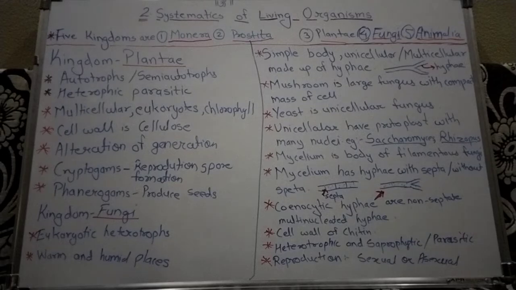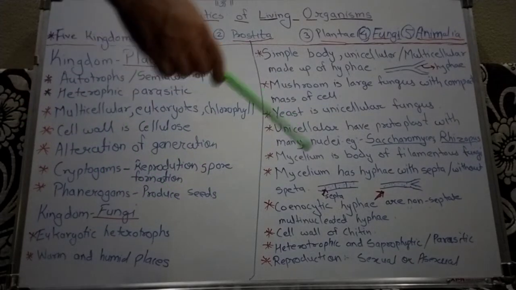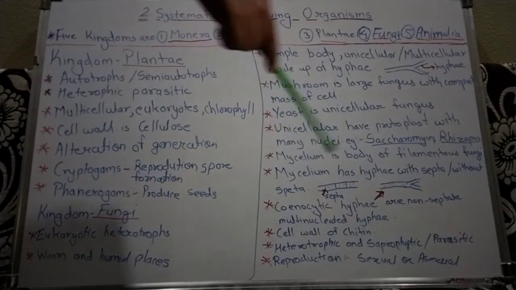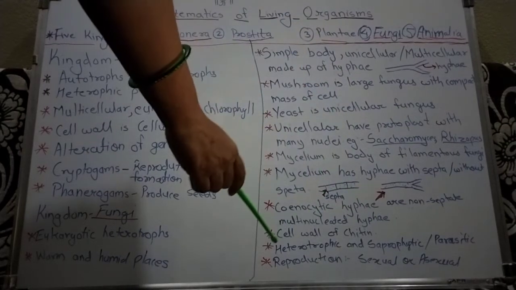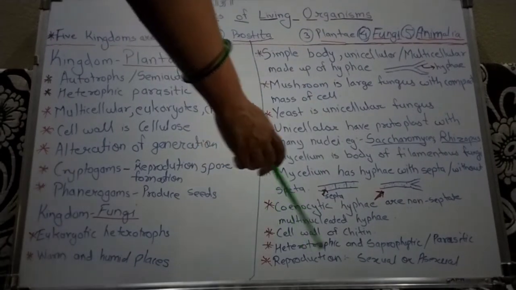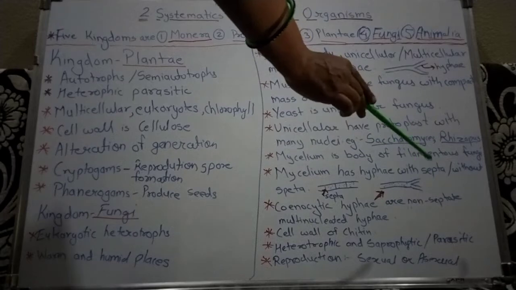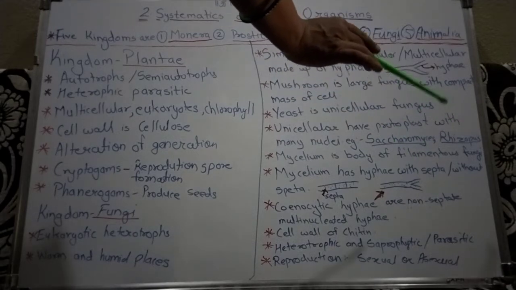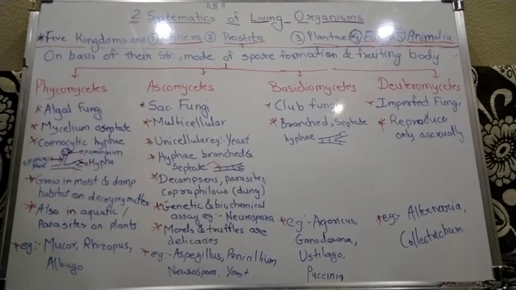Next character is reproduction, which may be by sexual or asexual means. Now some fungi are symbiotic, just like lichens, an association with algae, or mycorrhiza, an association with the roots of higher plants.